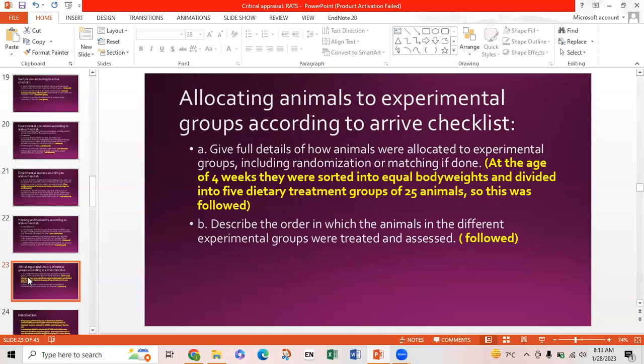B is describe the order in which the animals in the different experimental groups were treated and assessed. This point was also followed.